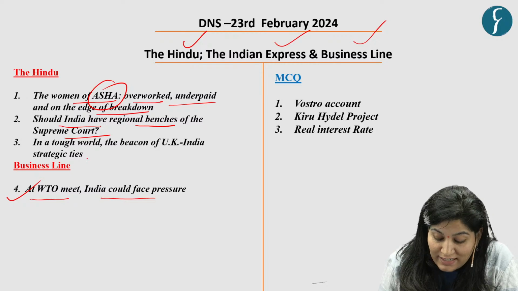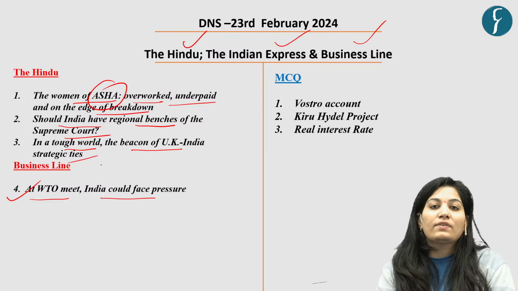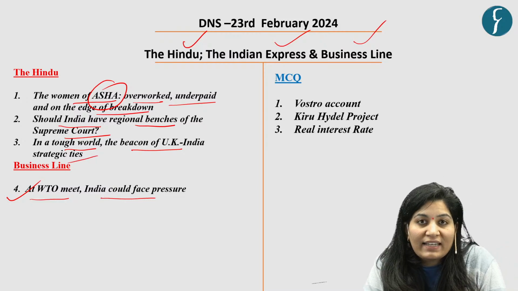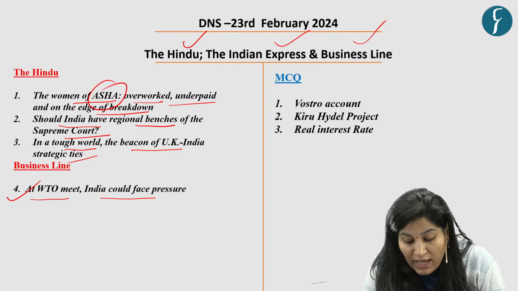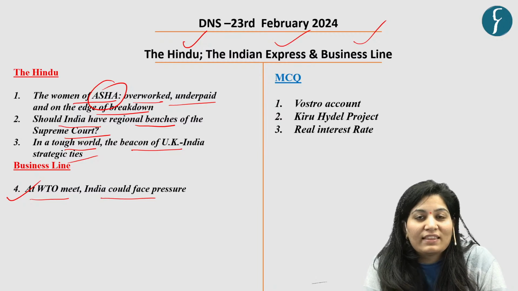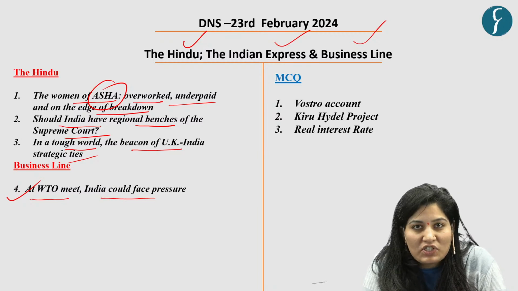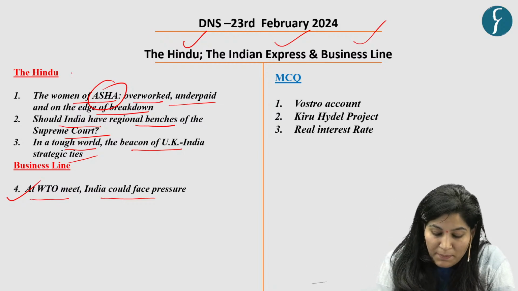Then the next discussion is on: in a tough world, the beacon of UK India strategic ties. There is an article which highlights the importance of India and UK maritime ties. And the question is why we have taken it: because you know that facets of bilateral relationships are important from the GS2 perspective. So this is about the mains topics.